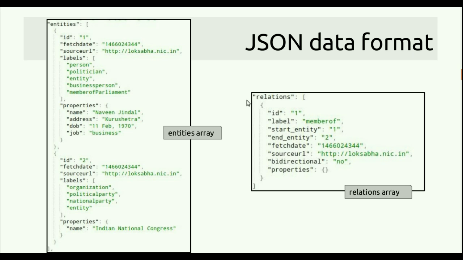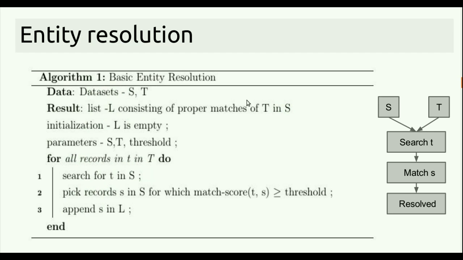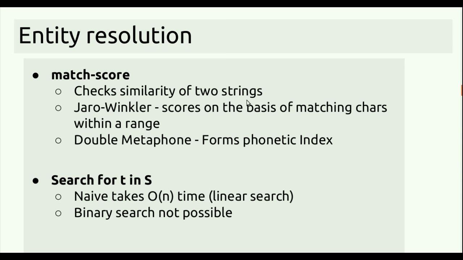Since we are pushing in graph data, there is an entities array and a relations array with certain properties useful for inserting. And since there are no unique IDs among the entities of the data sets, we have to resolve and merge the entities which are similar. So there are two important operations here. One is the match score, which gives us a metric of how similar two strings are.